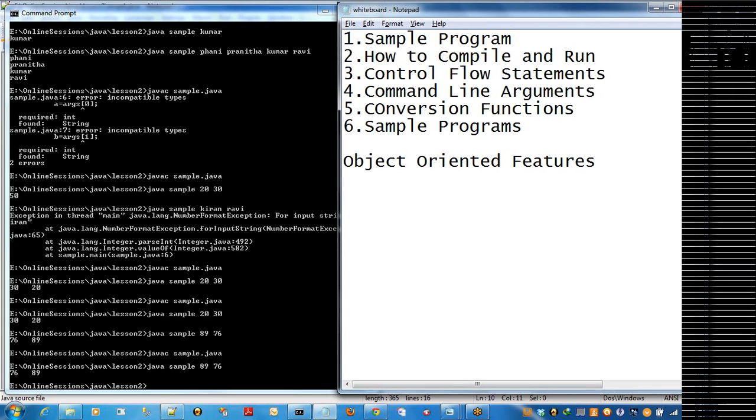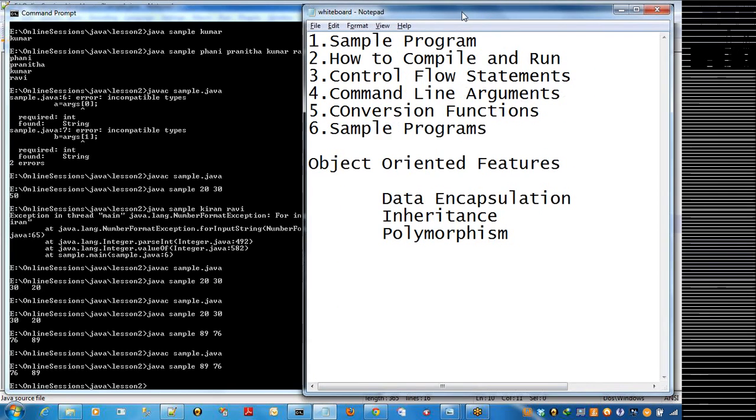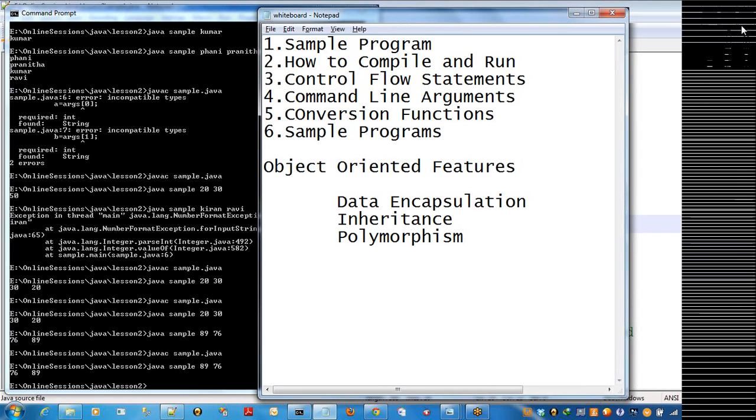The main three pillars of object-oriented concepts are: first, data encapsulation; second, inheritance; and third, polymorphism. So these are the three main pillars of object-oriented concepts, object-oriented features, right?